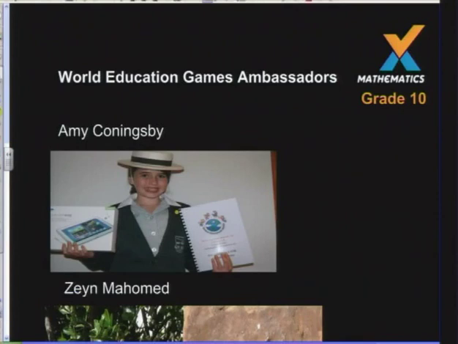The ambassadors. Well, globally we appoint ambassadors to represent the World Education Games, also to try and raise some funds for UNICEF, which is the United Nations Children's Education Fund. And we have appointed 2 in South Africa. There are about 60 globally. So if you go to the website and you look at the ambassadors tab or the blog, you'll see reports from our own ambassadors, but also ambassadors from Pakistan and Mexico and Canada and all over the world.